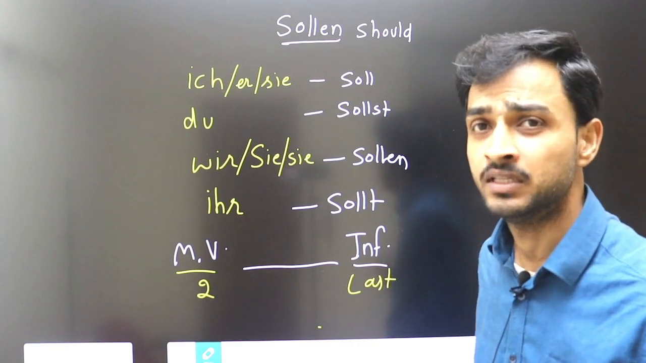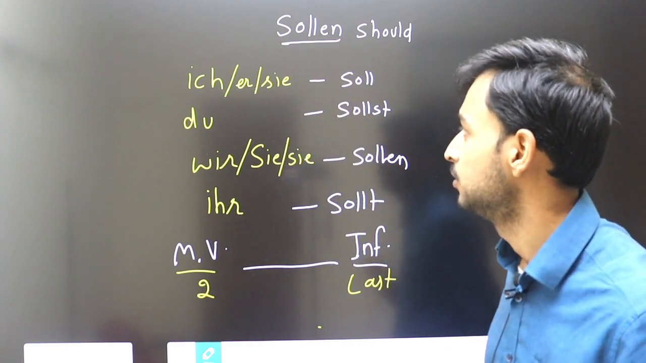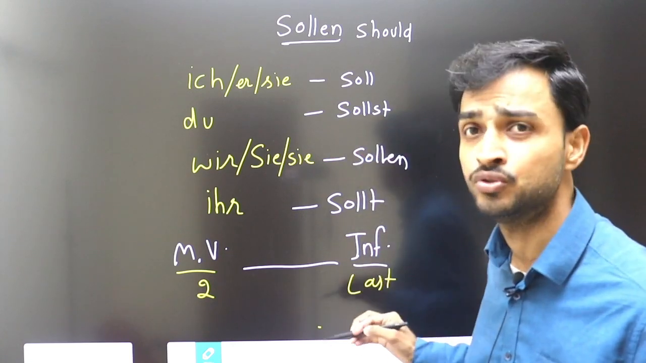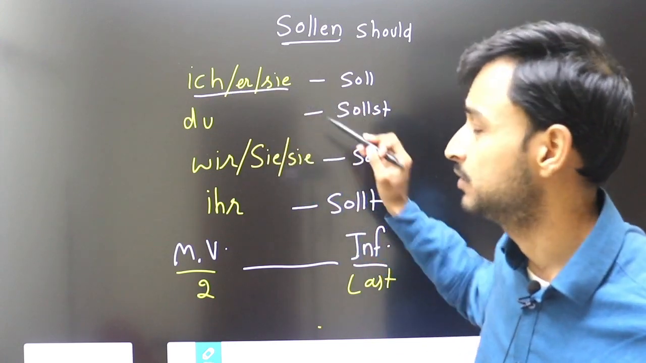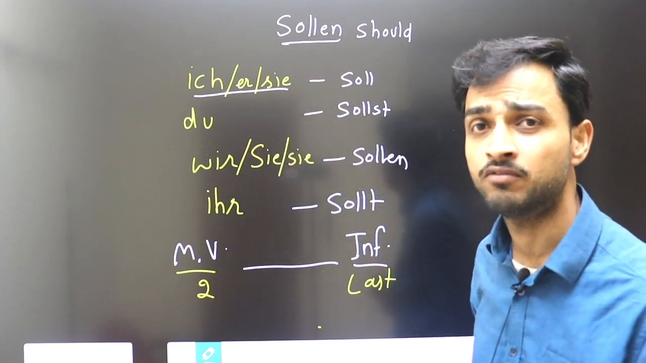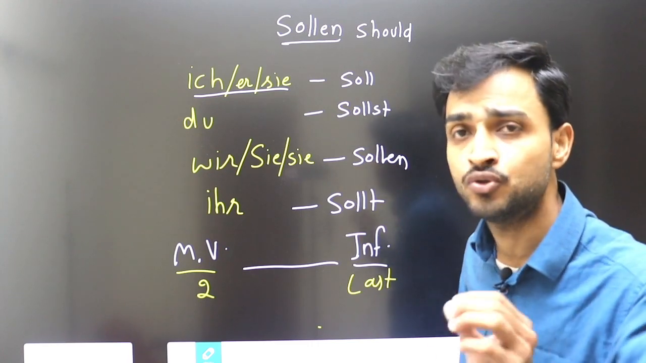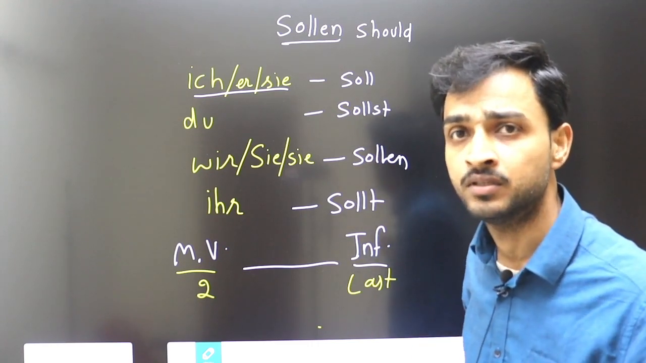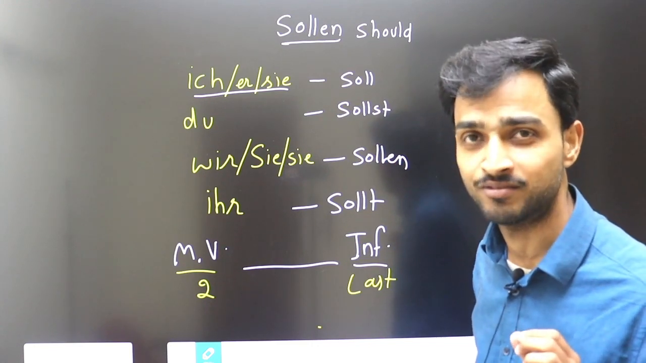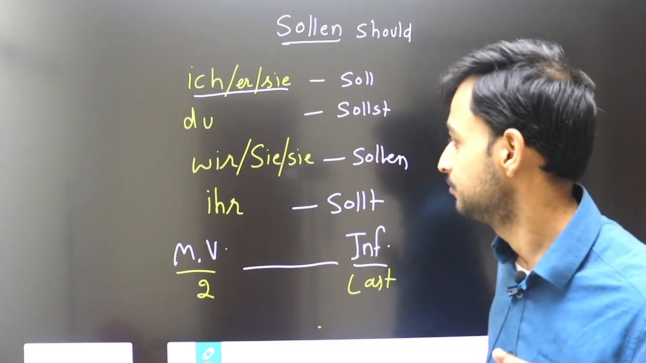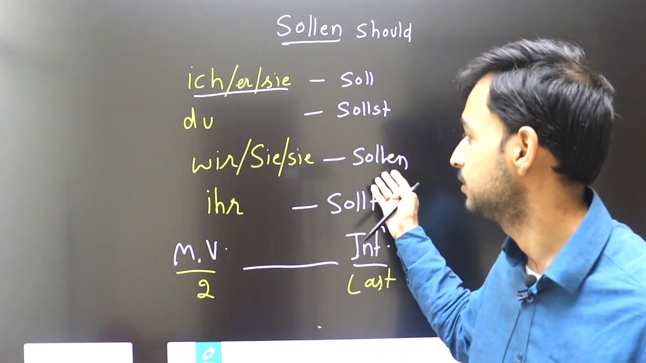Sollen means should. If you say I should, it is ich soll. Du sollst, you should. So the first and third person conjugation is the same. This is a very important thing in modal verbs. If I say I should or he should, the conjugation is the same, soll. This is a very good thing about modal verbs. Then we have du sollst, wir sollen, ihr sollt.